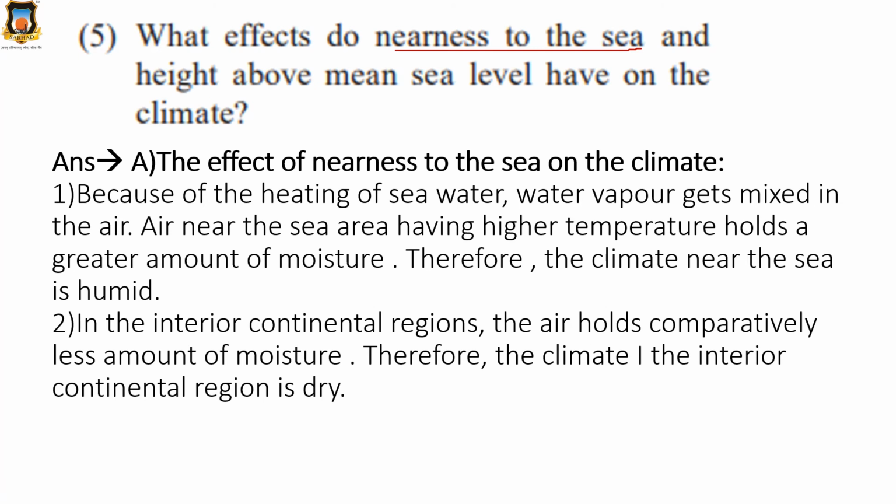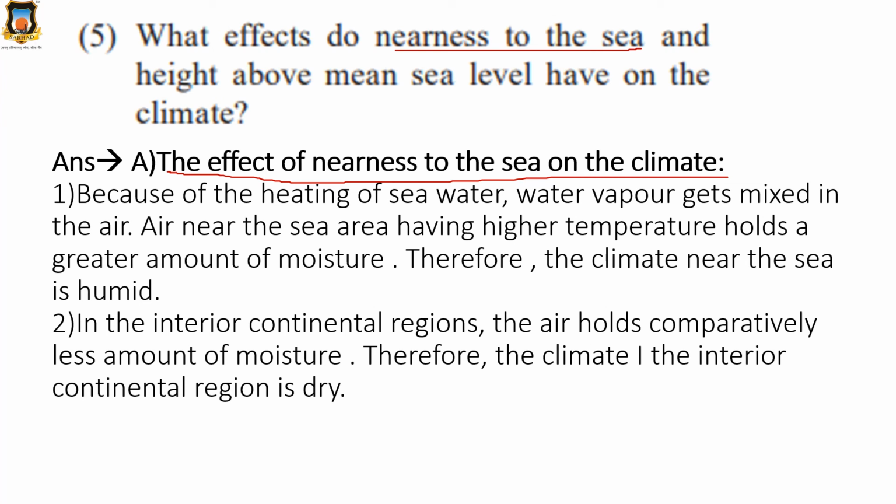And from where does this moisture come? The seawater evaporates. When it evaporates, because of that water vapor, moisture is present in the air. And that's why the climate is humid near the sea. How is the climate near the sea? It is humid. So this is your first point. What is the effect of nearness to the sea on the climate? Clear? Now B.